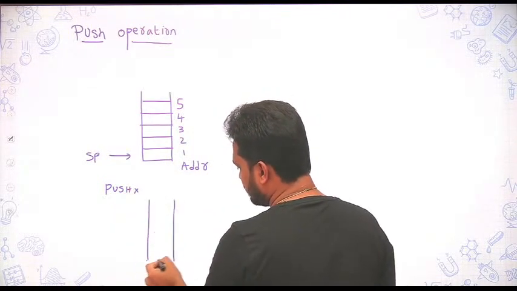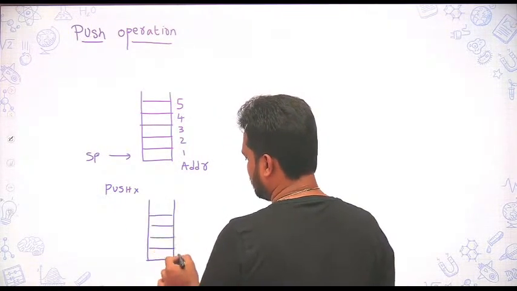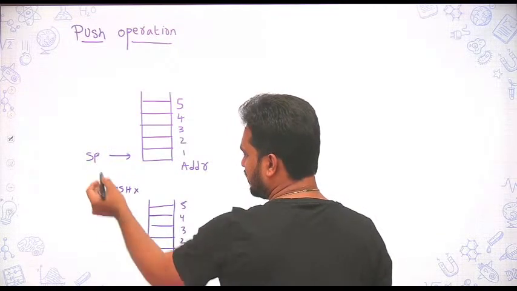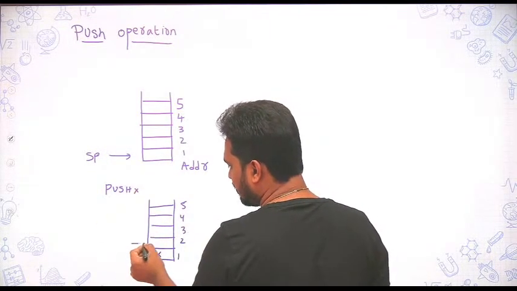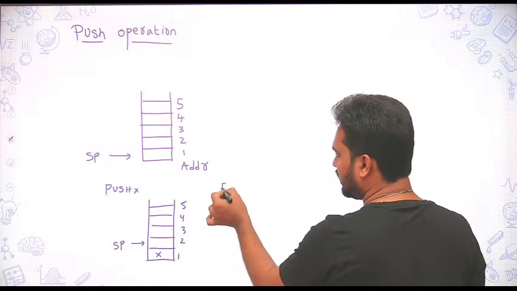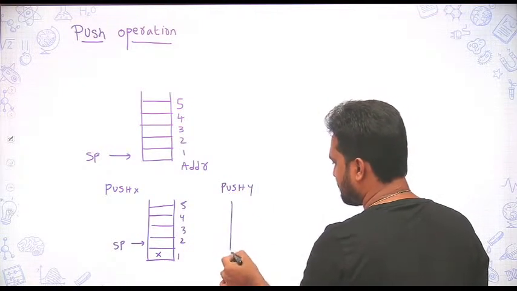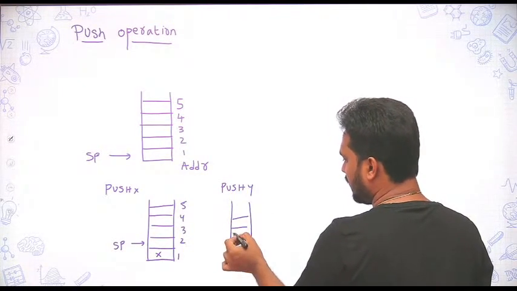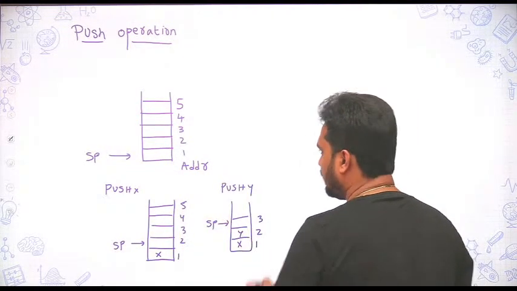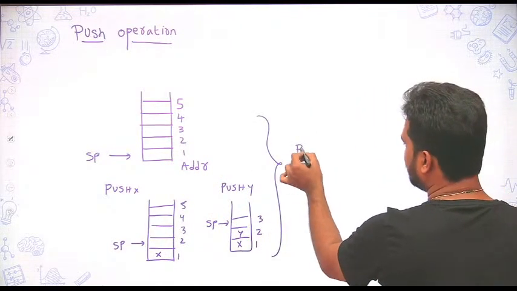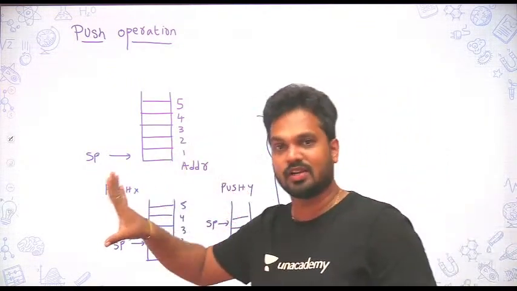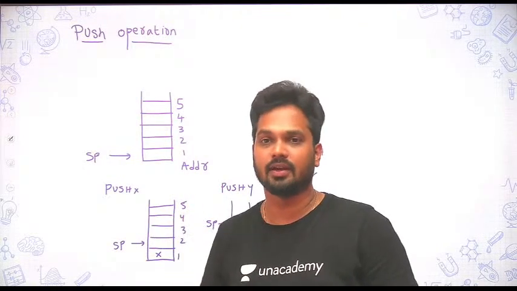what happens is, these are the address locations, guys, you should understand. Push X, then X will be loaded to the pointing location of the stack pointer, then the stack pointer will be moved to the next location. Then push Y. So already X is there, now Y will be there and the stack pointer moves on. Whenever you say push operation, I am not saying this for the 8085 processor, guys, don't misconceive, it is one way to implement it.